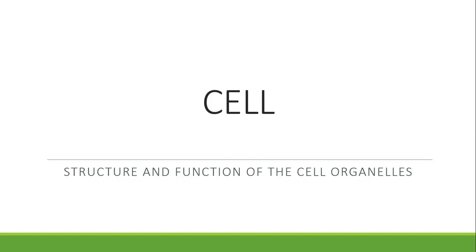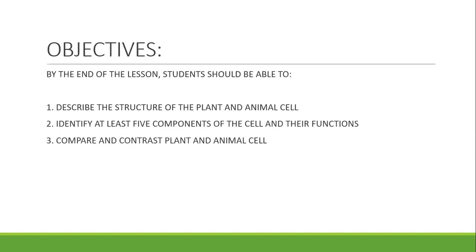So today let us go straight to our topic, which is the structure and the function of cell organisms. The objective of this class is that by the end of this class, you should be able to describe the structure of the plant and animal cell. You should also be able to identify at least 5 components of the cell and their functions. And similarly, you should be able to compare and contrast plant and animal cell.